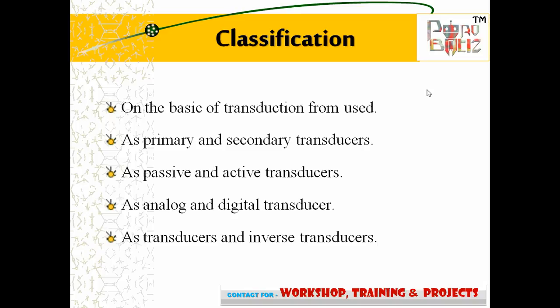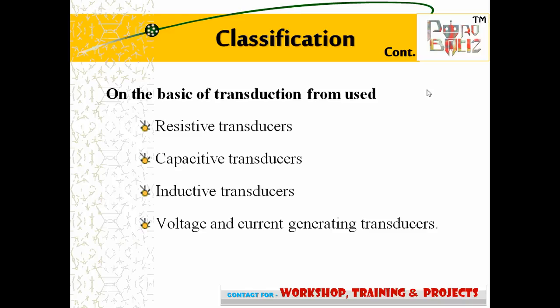Classification of sensors. Here I have discussed the classification of sensors. On the basis of transduction used: primary and secondary transducer, passive and active transducer, analog and digital transducer, transducer and inverse transducer.